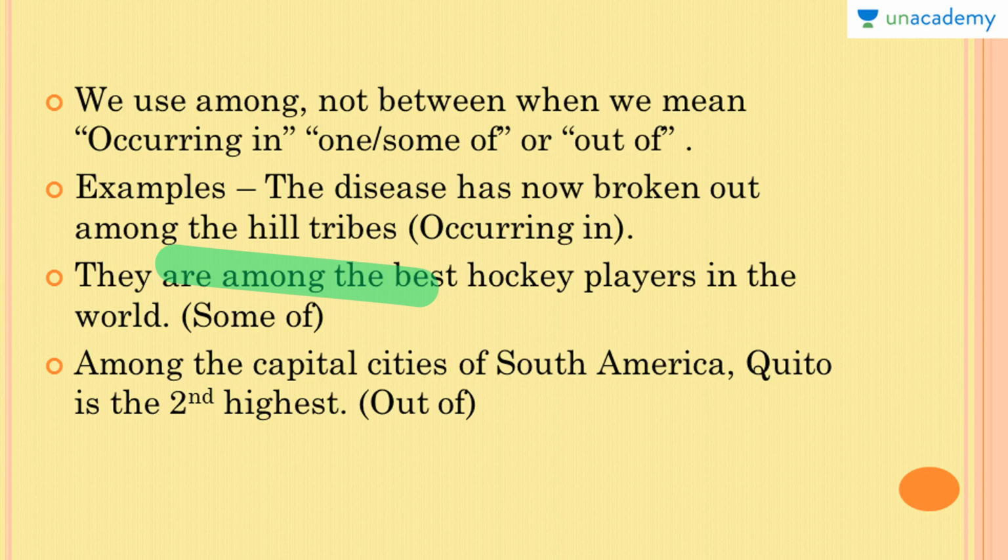Let's examine the third example, which signifies out of. Among the capital cities of South America, Quito is the second highest. Again, with this feeling that out of all these capital cities, Quito is the second highest. When we have a large number and we have to choose one out of it, in that case also we use among and not between.